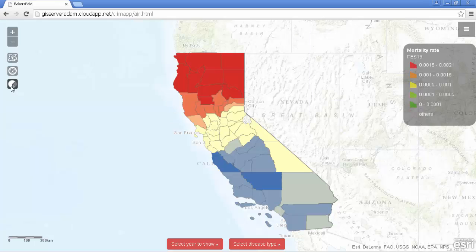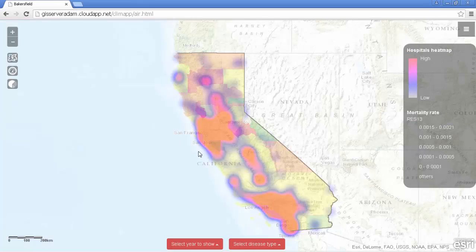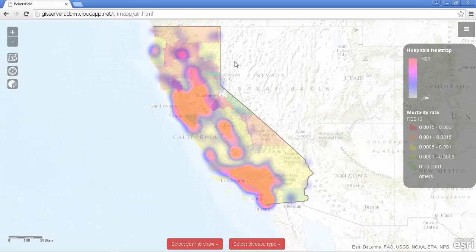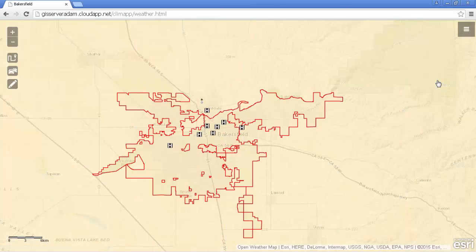So, why are the mortality rates of air pollution related diseases so small in the areas with the worst air quality? The answer is given using the heat map of the number of hospitals in California. Now I can say that not easily accessible medical care is one of the biggest factors that influences mortality.